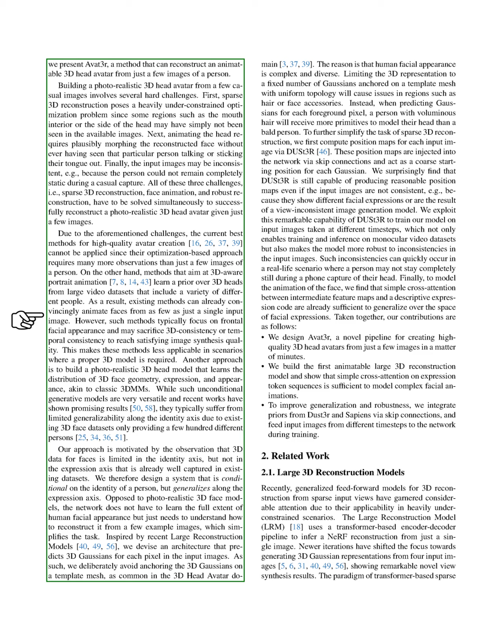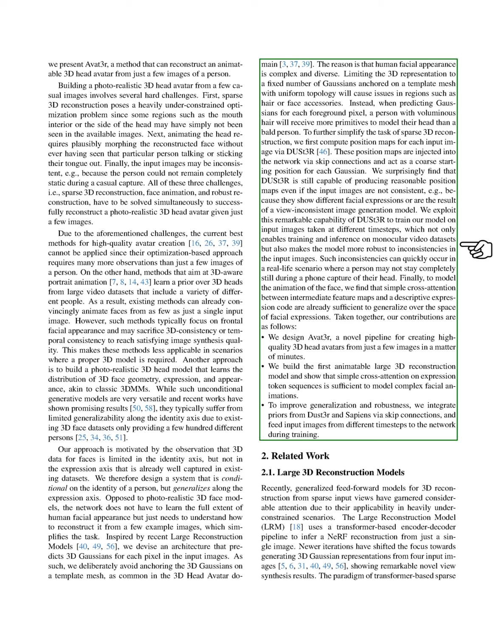We find that Avat3r can still produce useful position maps even when the input images are inconsistent, such as showing different expressions or being generated from varying viewpoints. This capability allows us to train our model on images taken at different times, enhancing its robustness to inconsistencies that can arise in real-life scenarios. Finally, for face animation, we discover that simple cross-attention between feature maps and an expression code is enough to capture a range of facial expressions.